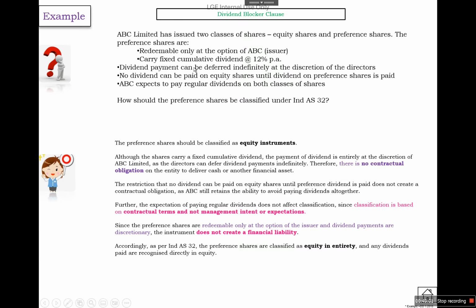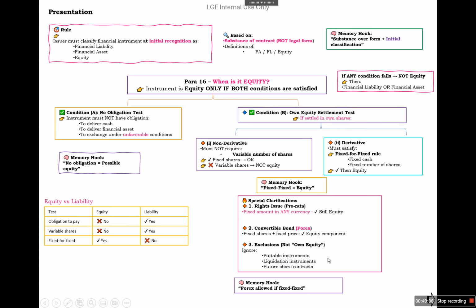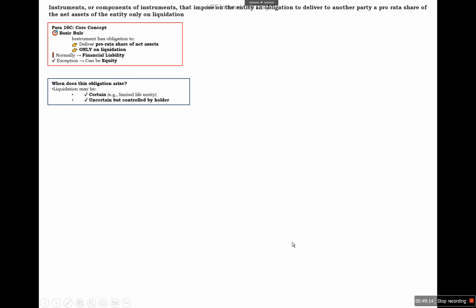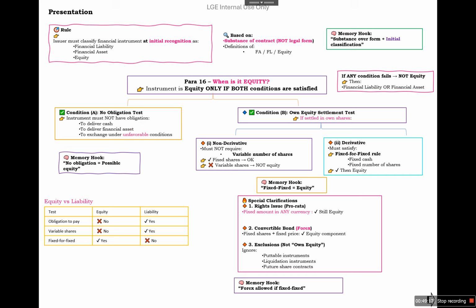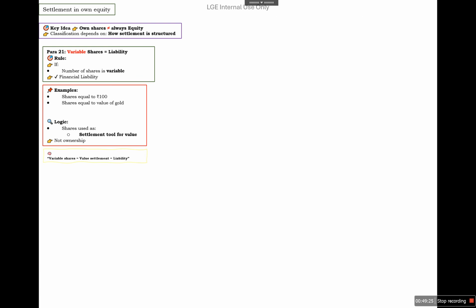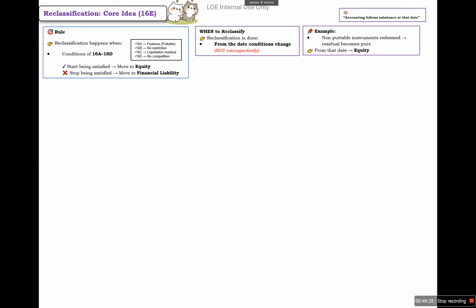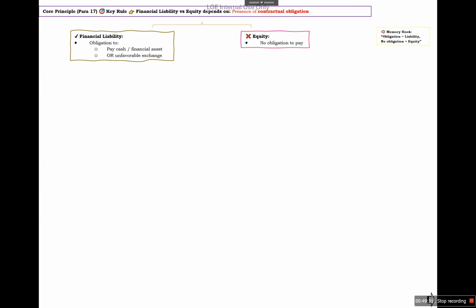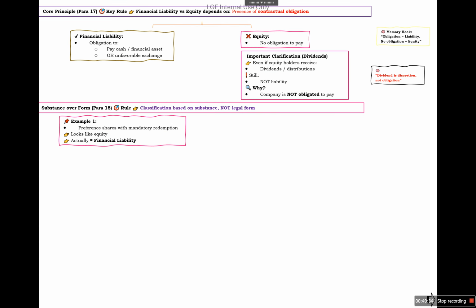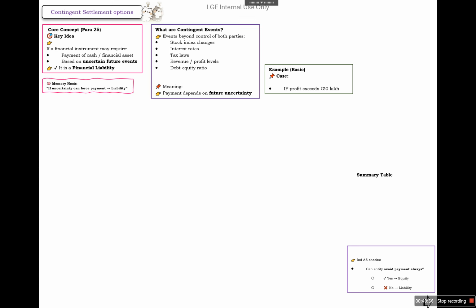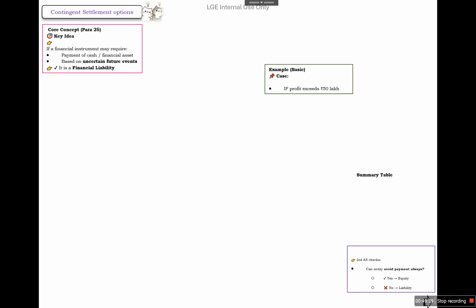So ABC Limited issued two classes of shares. I think we have discussed it. Reclassification, this we have discussed. Equity, this we have discussed. And contingent settlement.